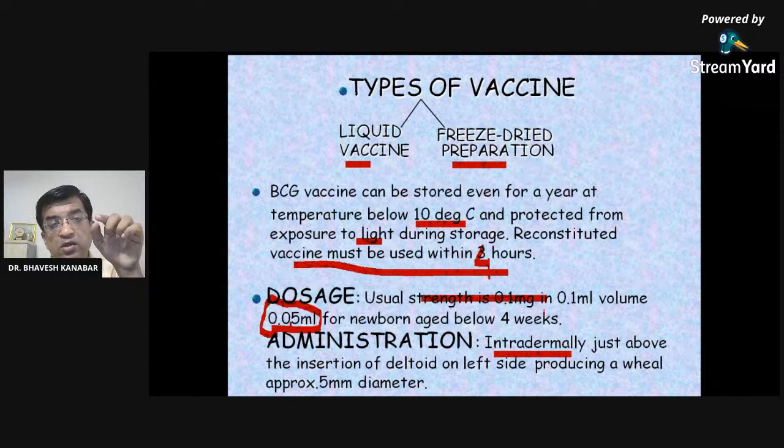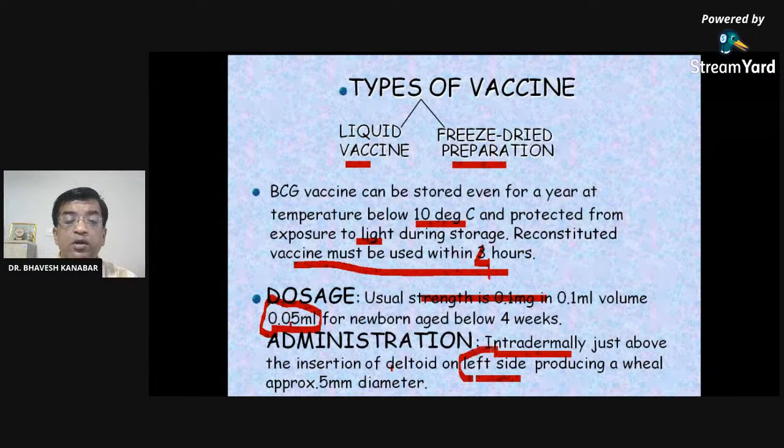So this is somewhat a technique which may demand skill, right? Just above the insertion of the deltoid. So above the deltoid, it is given intradermal over the left side. It is also universal that it should be given over the deltoid on the left side, right? Intradermal, producing a wheal of approximately 5 millimeter. Again, I repeat, this vaccine should be given as soon as possible after birth, within 1 to 2 days, right? 0.05 ml is the dose.